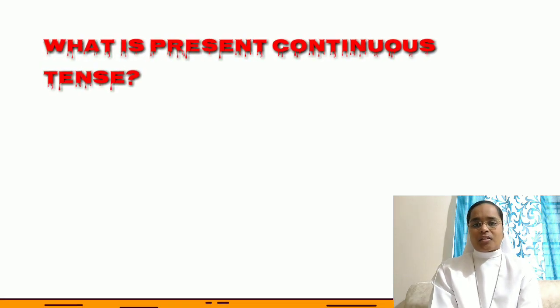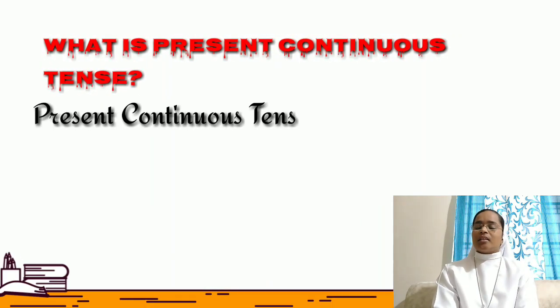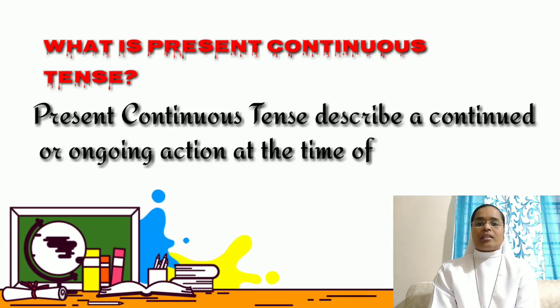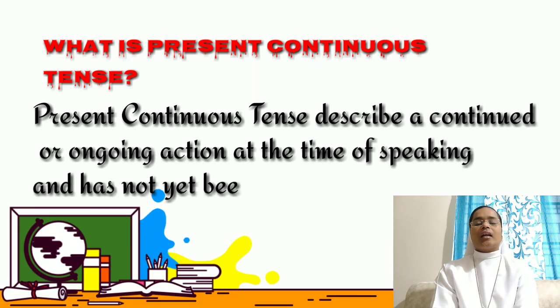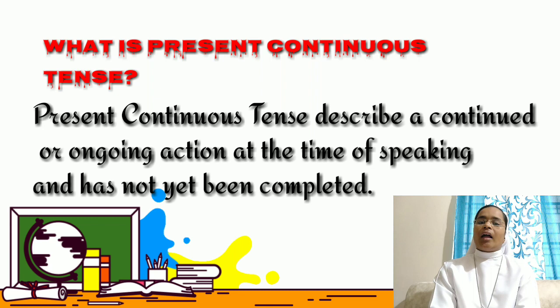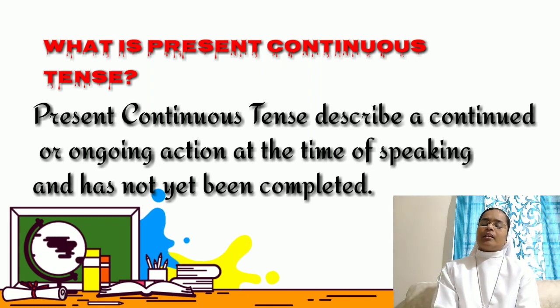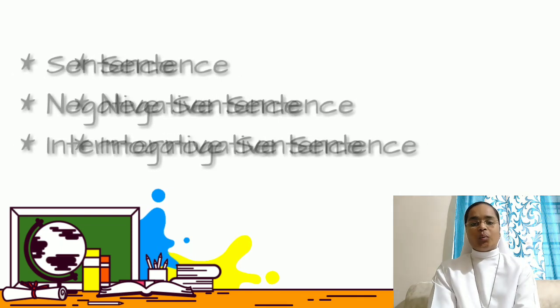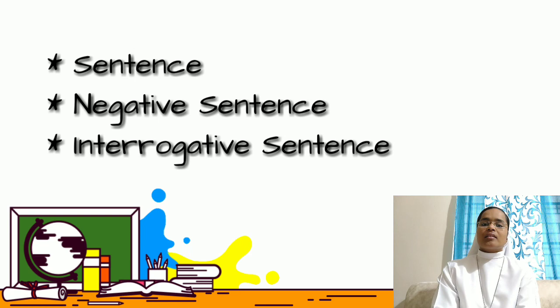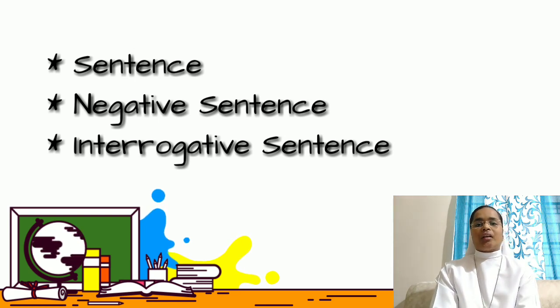Today in this video we are going to discuss and learn the present continuous tense. So what does this tense describe? This tense describes a continued or ongoing action in the present time. In other words, it expresses an action which is in progress at the time of speaking and has not yet been completed. It's going on. In this video, we will discuss the affirmative sentences, the negative sentences and the interrogative sentences.